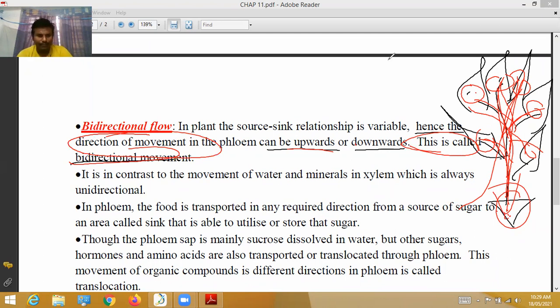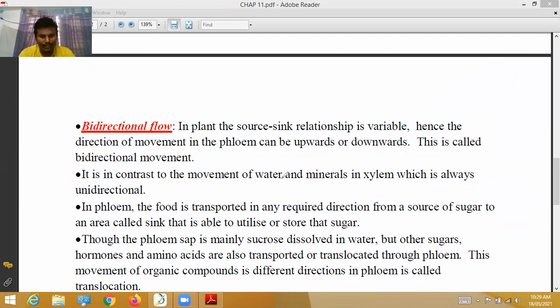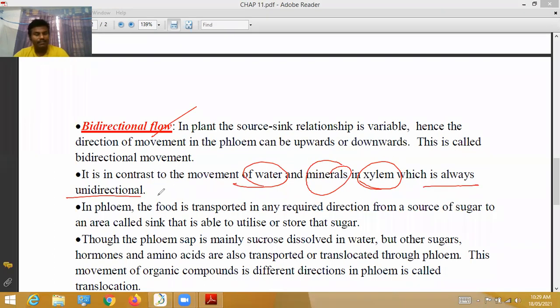Bidirectional movement is in contrast to the movement of water and minerals in xylem. Opposite to the phloem, in xylem the movement of water and minerals is always unidirectional. Bidirectional contrasts with unidirectional. In xylem, the movement of water from roots to leaves is always unidirectional. Okay, that's all.